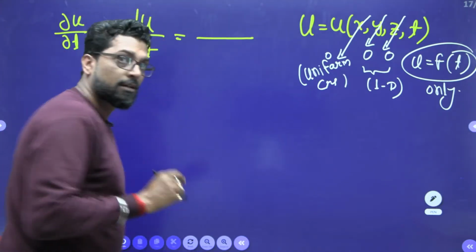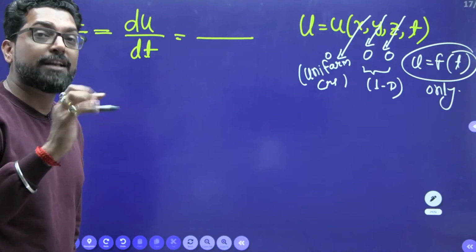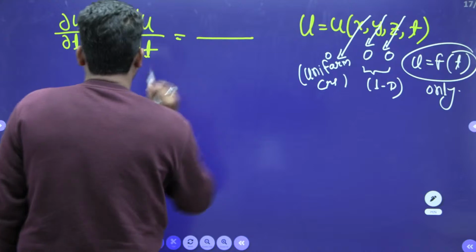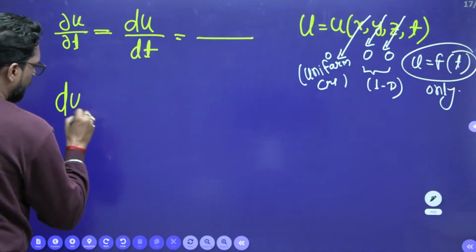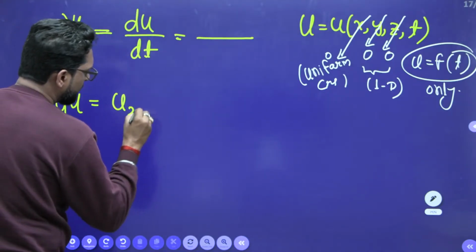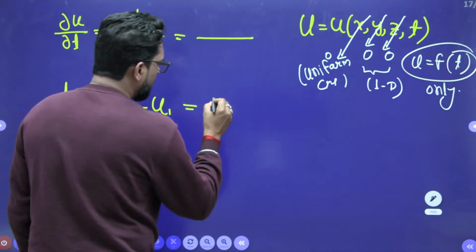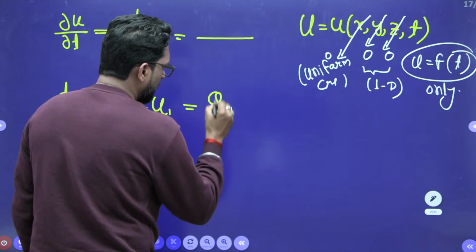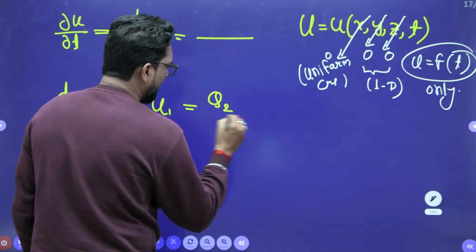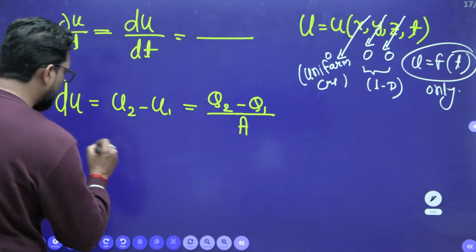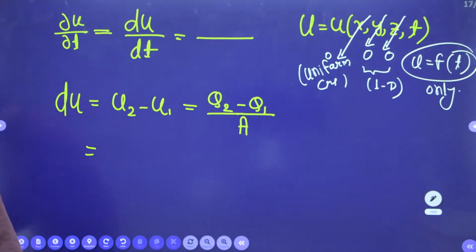After 3 seconds, the discharge will increase. Okay, no problem. First find du. Du is u2 minus u1. So what is u? Discharge divided by area, so q2 minus q1 by area. Area is the same. So what is q2? Discharge, it is given.